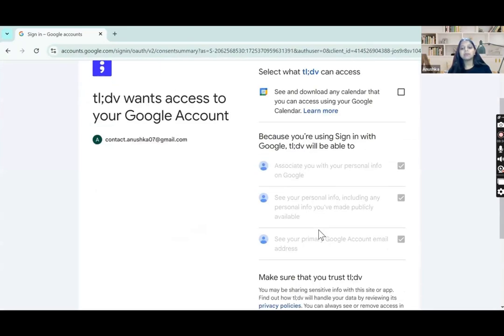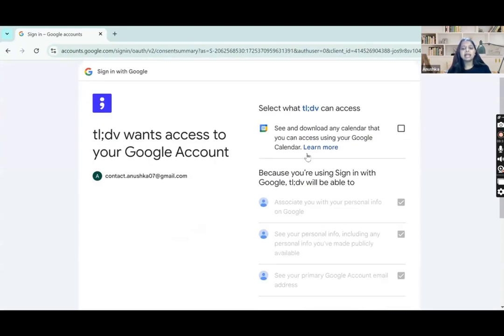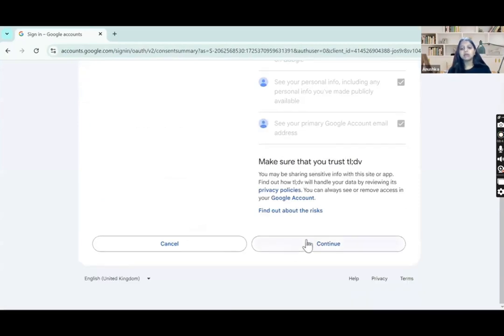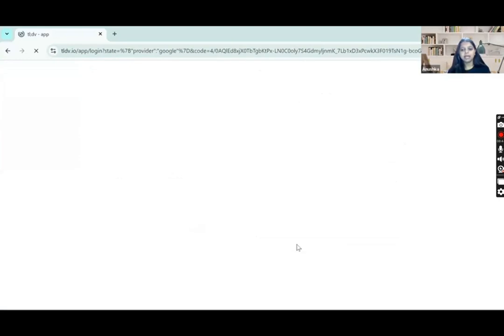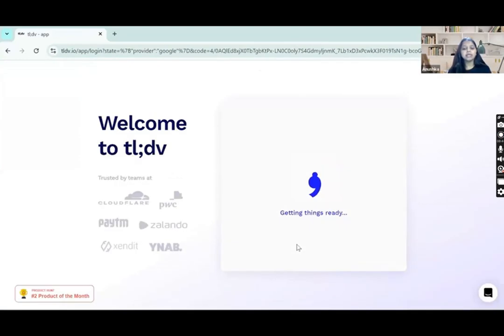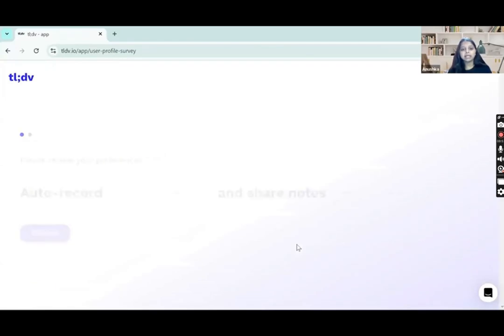This is the simple process, and if you want to integrate your TLDV with your Google Calendar, you can just click on this checkbox. And if not, you just don't click on this checkbox, and just go down and click on continue. Once you click on continue, TLDV is getting ready for you. It will take a little bit of time. Your account is being created here.